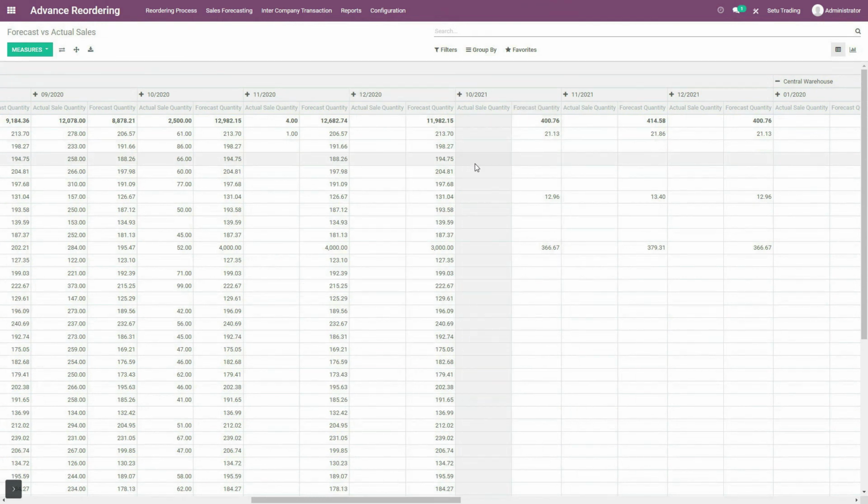Likewise, if you switch further in this, you can see over here that I had calculated in this tutorial the forecast quantities for October, November and December months, which are remaining to pass. So for that, actual sales quantity is not updated.